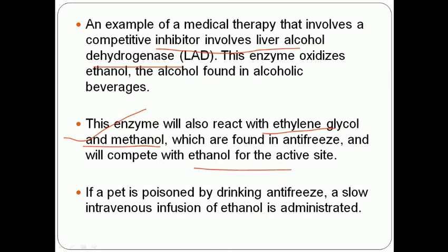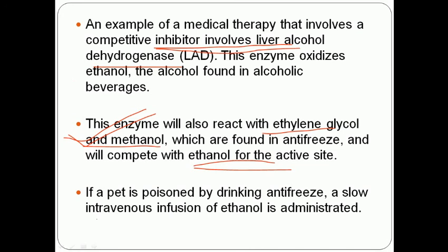So ethylene glycol and methanol are taking the position of ethanol or alcohol.